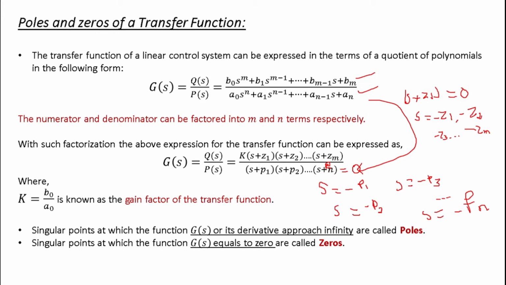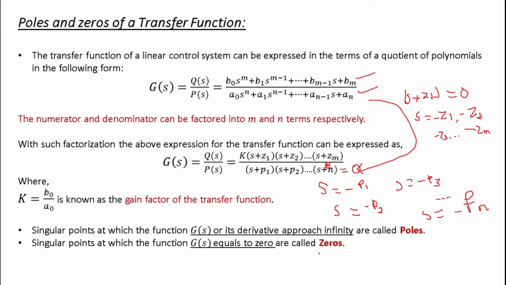So simply remember that whenever your transfer function approaches infinity, that is called a pole of the system.